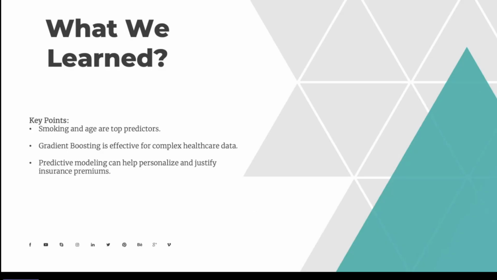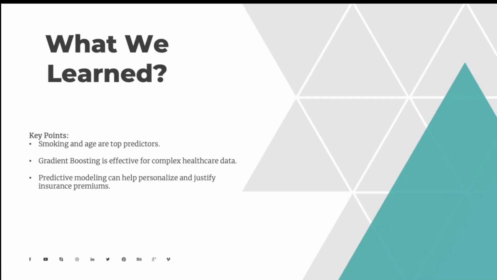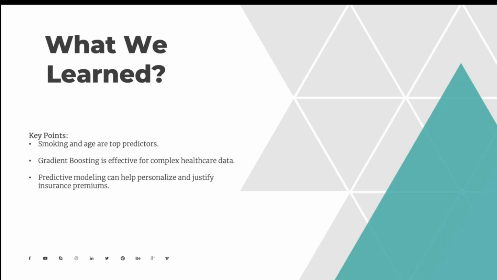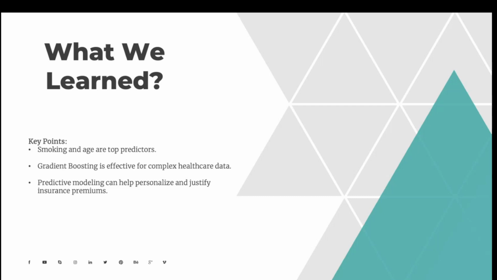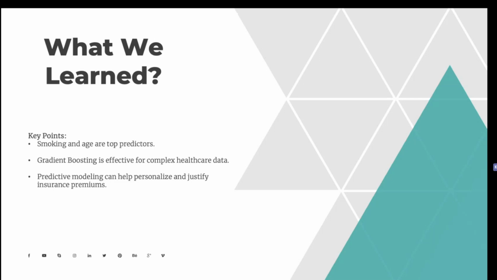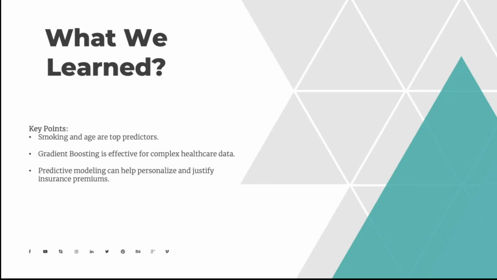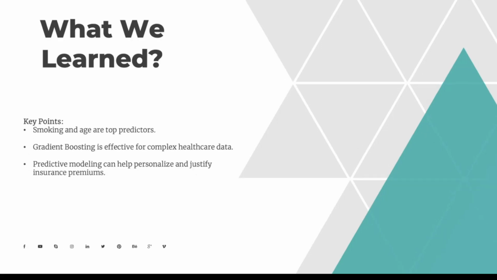Our findings revealed three key insights. First, smoking and age emerged as the most powerful predictors of insurance cost. These two variables had the strongest influence across all models. Second, gradient boosting consistently outperformed the others due to its ability to capture real-world complexity in the data. And third, we learned that even with a modest dataset, we could develop predictive tools that provide meaningful insight and practical value for both individuals and insurance providers.